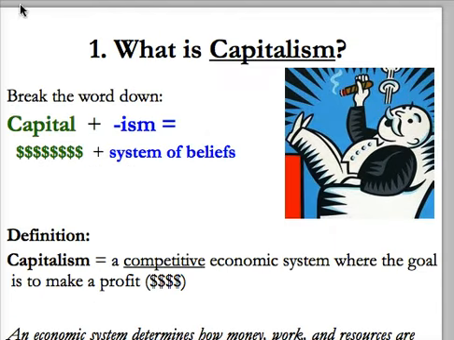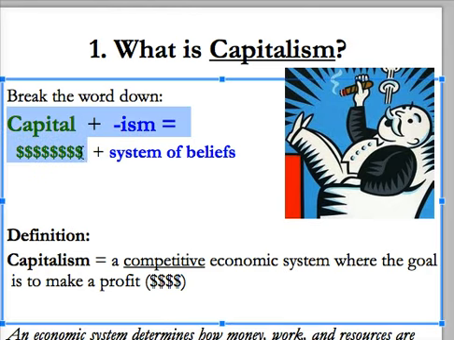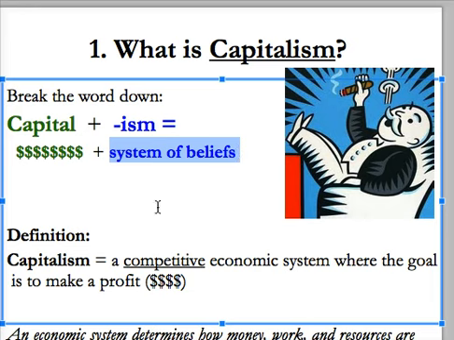Now a lot of you may have heard this term before because America is in fact a capitalist economic system. And if we want to understand the word, let's first break it down. Well, capital basically means money, and ism is a way of saying system of beliefs. When we put it together, here's a definition.